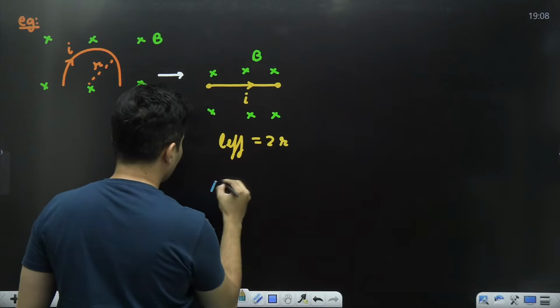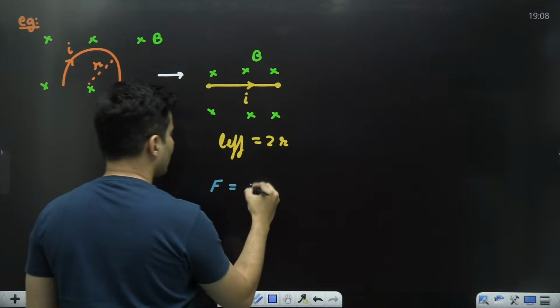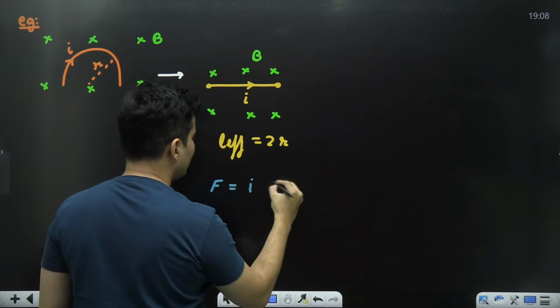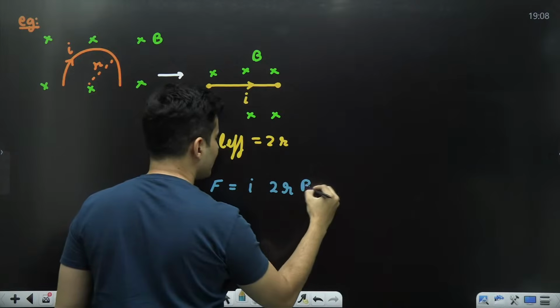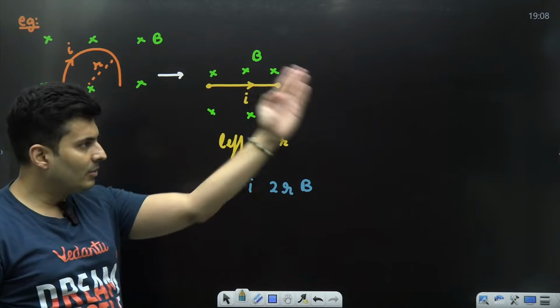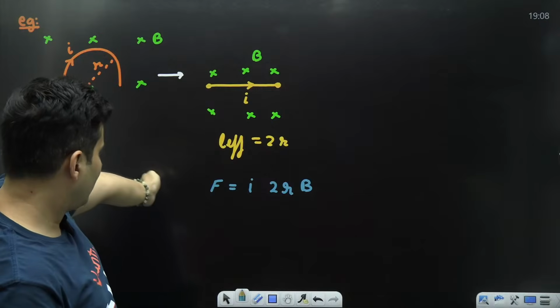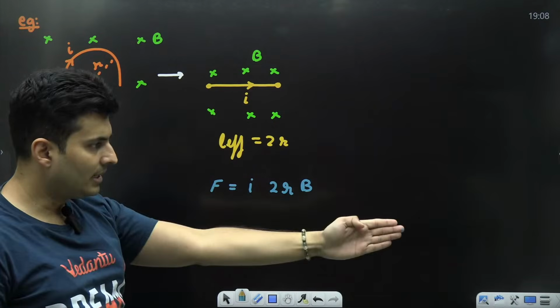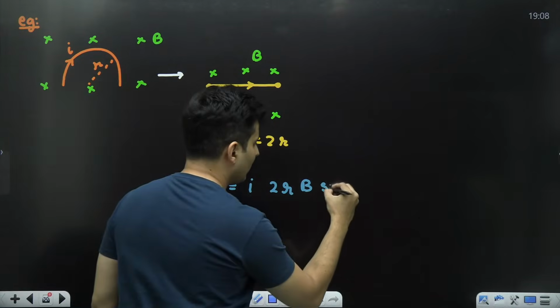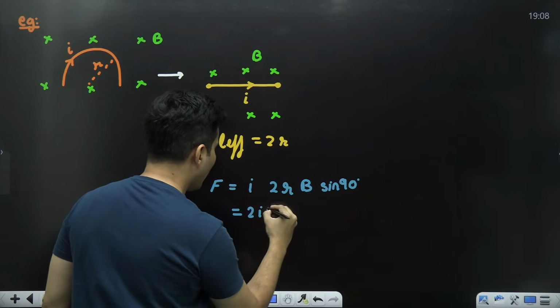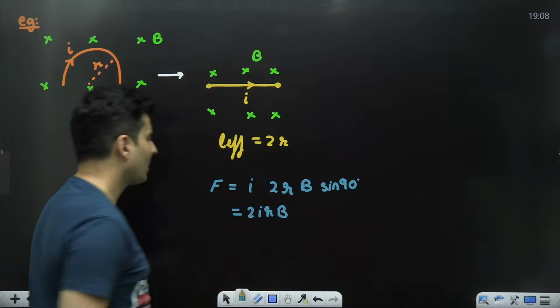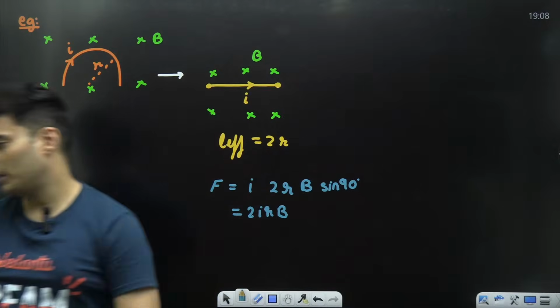So that force will be: current is there, length is basically 2r, magnetic field is inside, and the angle between the length and the magnetic field is 90, so it will be sine of 90 degrees. Hence the force will be 2IRB.